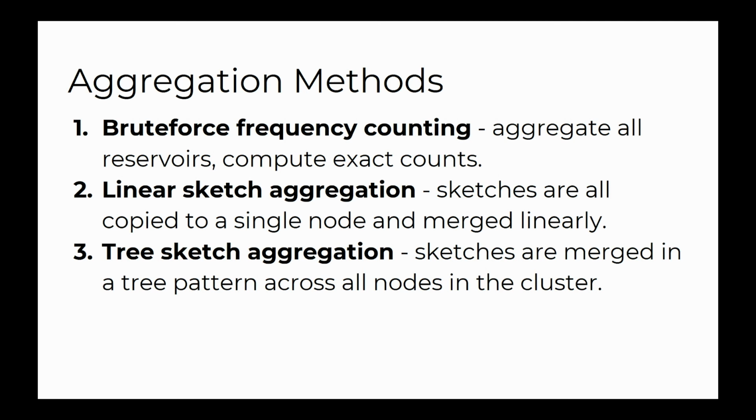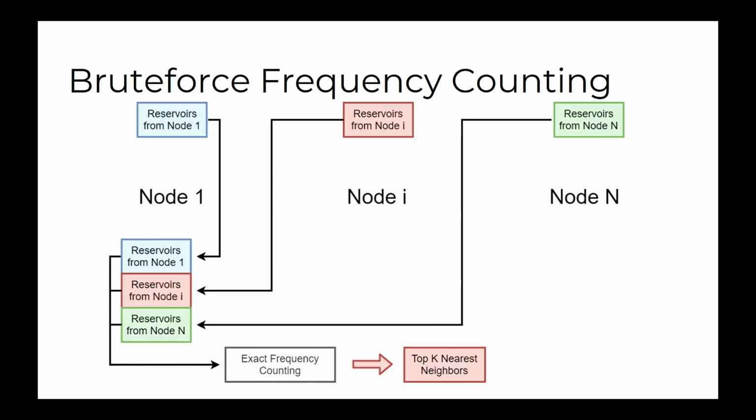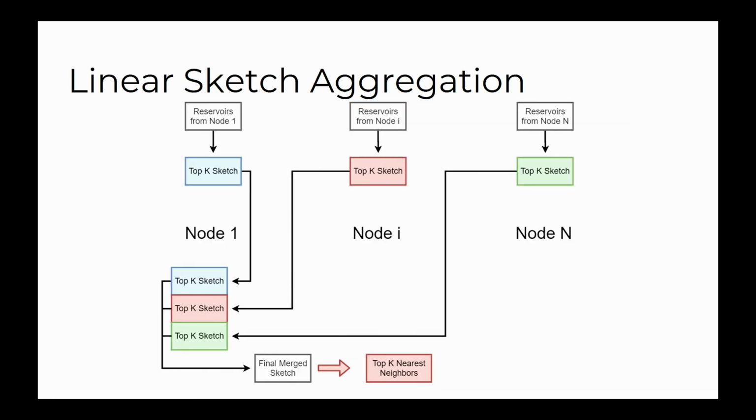And then the final method we tested is using sketches again, only this way using them in a custom MPI reduce function we wrote that will aggregate them in parallel using a tree form, and then ultimately get one final merged sketch. So what this looks like is, this is the first one. We can just copy the reservoirs from every node to one node, do exact frequency counting, and get our nearest neighbors. We can do this better. We can construct sketches, do the same thing where we copy all the sketches to one node, and then get our final merged sketch and nearest neighbors.